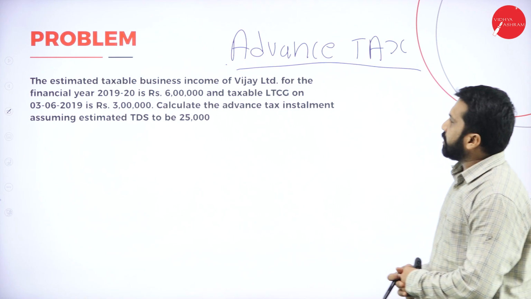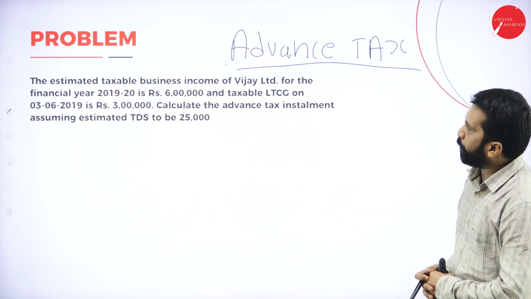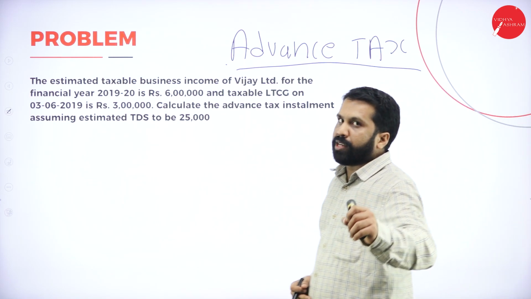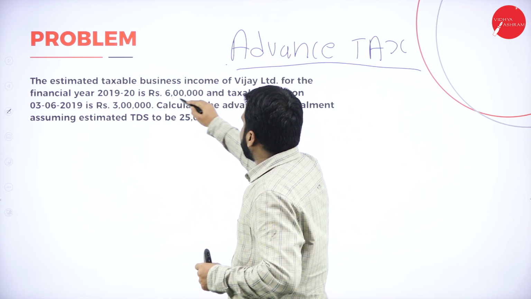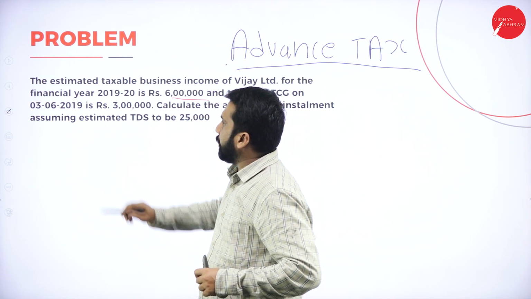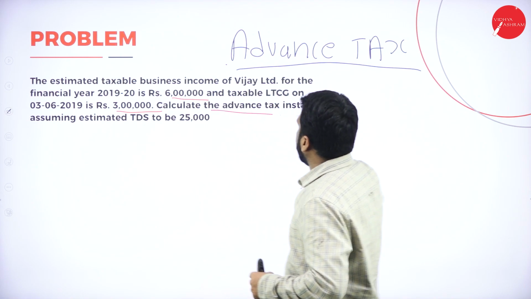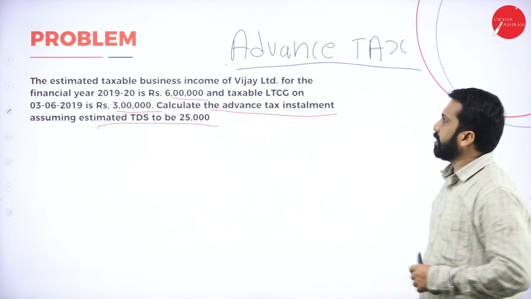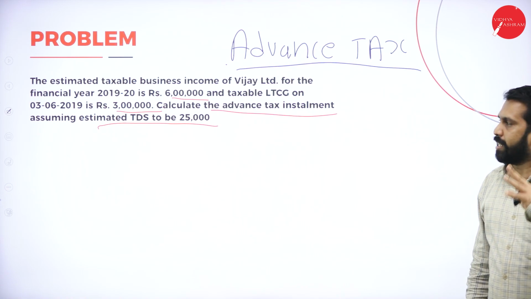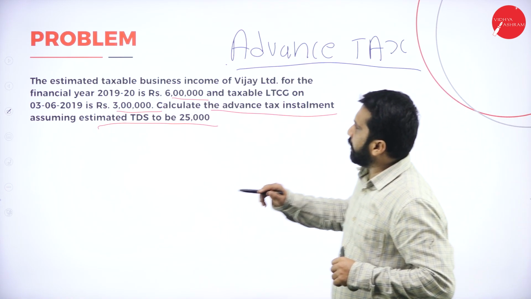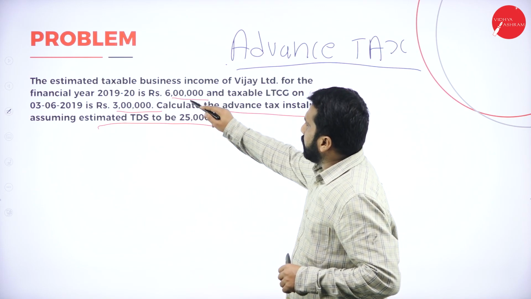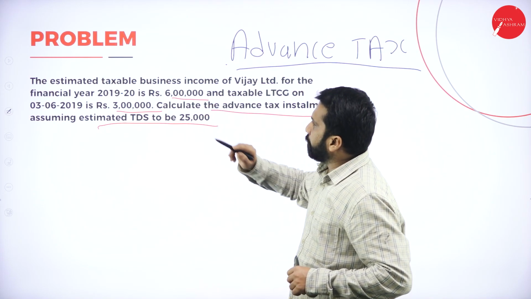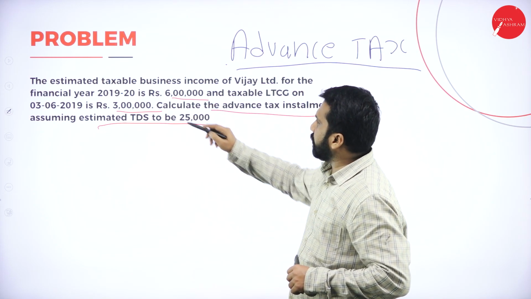The estimated taxable business income of Vijay Limited for the financial year 2019-20 is 6 lakh, and taxable long-term capital gain is 3 lakh. Calculate the advance tax installment assuming estimated TDS is 25,000. This is the information given. Again, I'll repeat: taxable business income is 6 lakh and taxable long-term capital gain is 3 lakh.